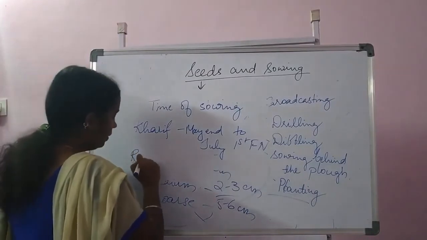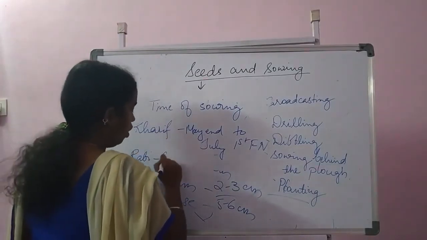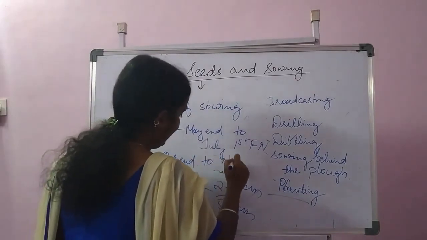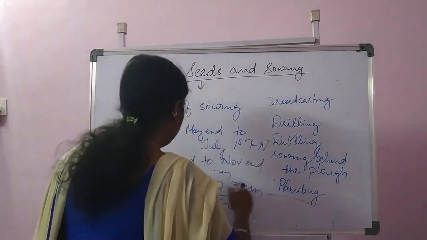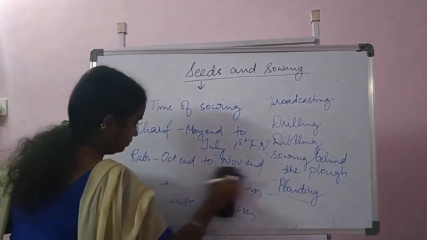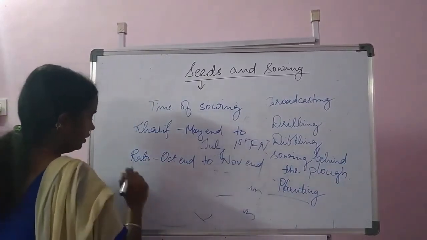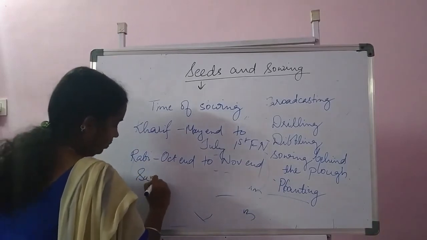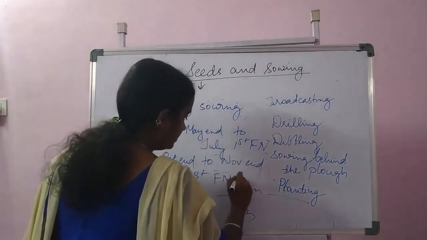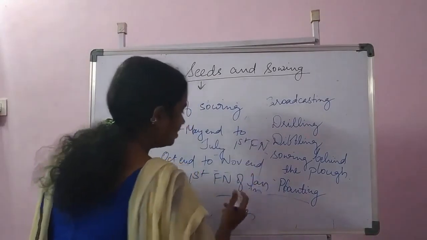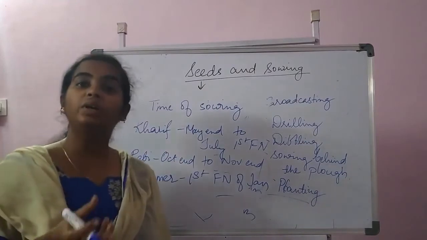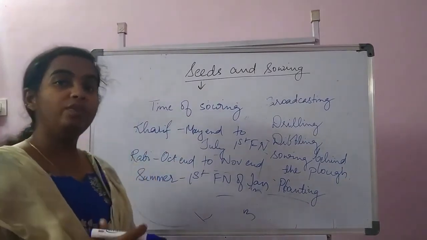And for rabi crop, it can start from October end to November end. And for summer crop, the first fortnight of January. So this is the basic calculation of the date used for taking up of the sowing